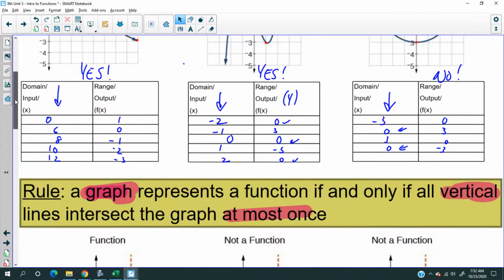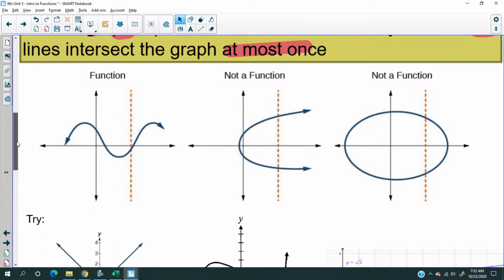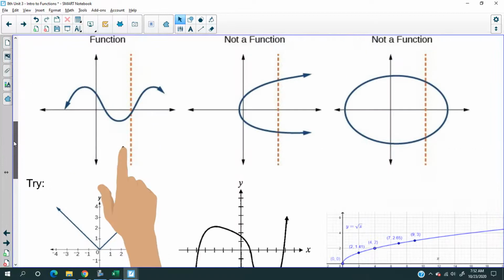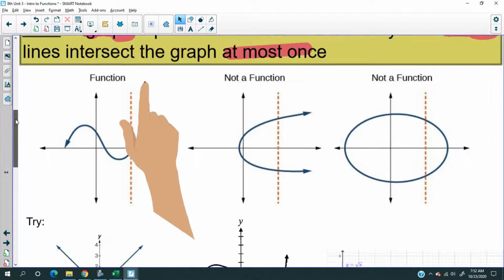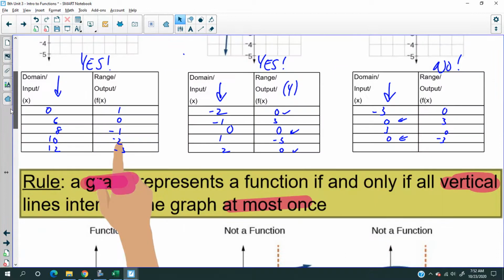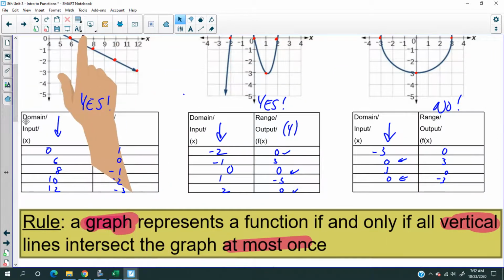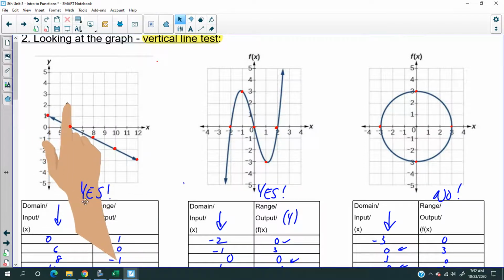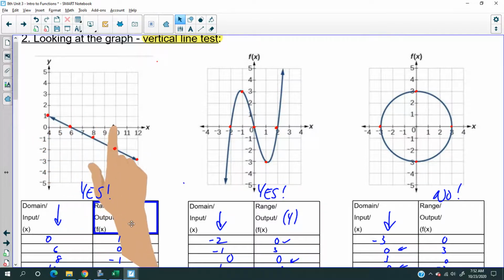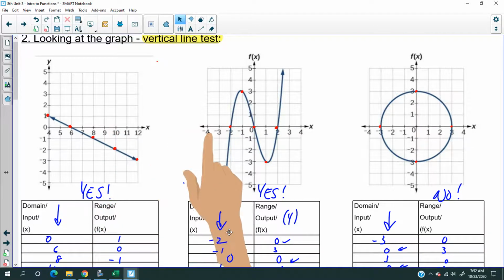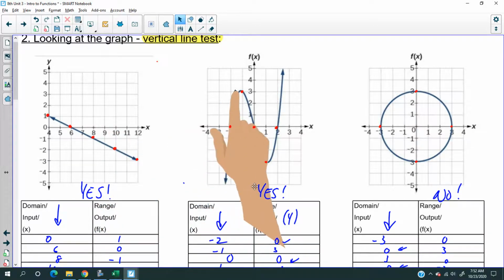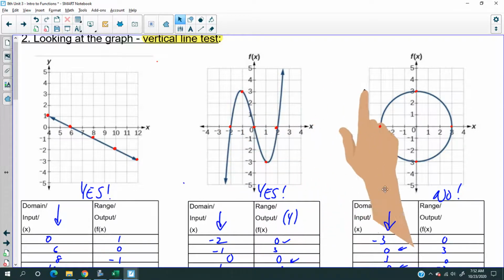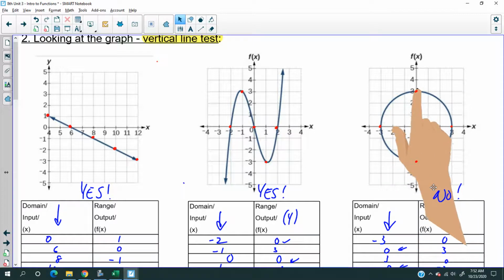Now, one way to do it, not the most elegant way, is to use, and I didn't draw this by the way, so don't give me credit, your index finger and just scan it across at any point in time. Same thing, you can scan it across, and if it fails the vertical line test, then it's not a function, like this one right here.